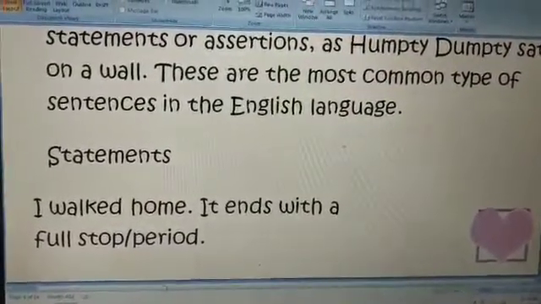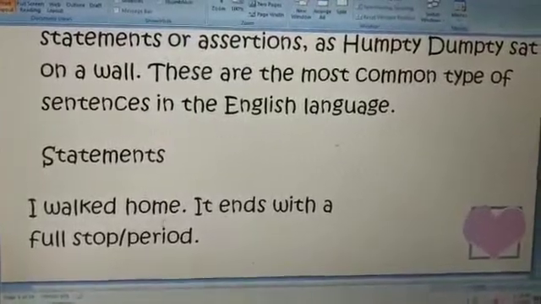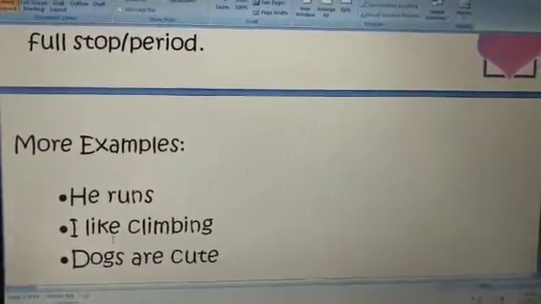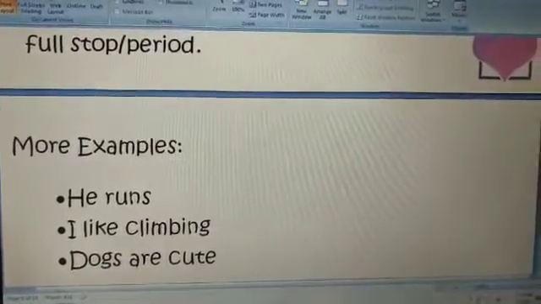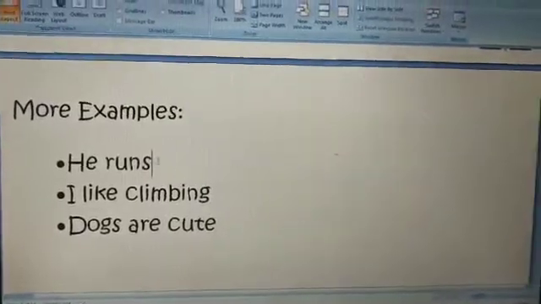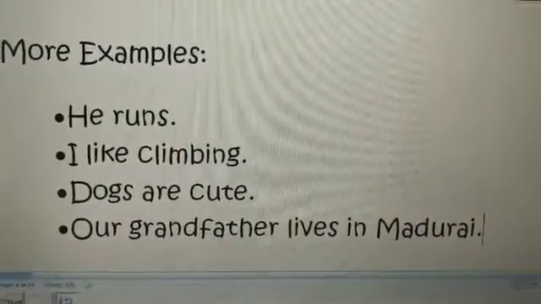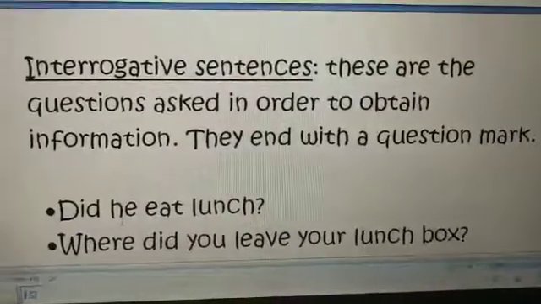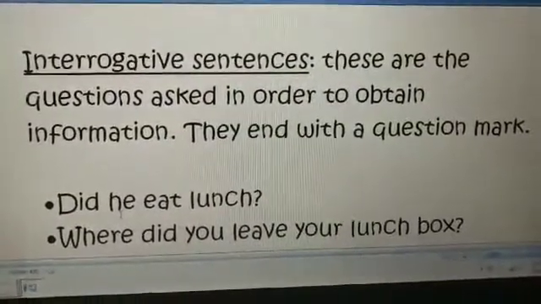It ends with a full stop or period. More examples that I have included for declarative sentences are he runs, I like climbing, dogs are cute, our grandfather lives in Madurai.